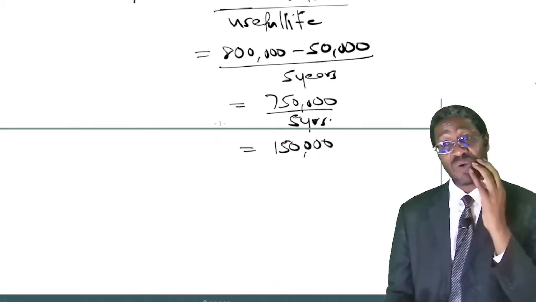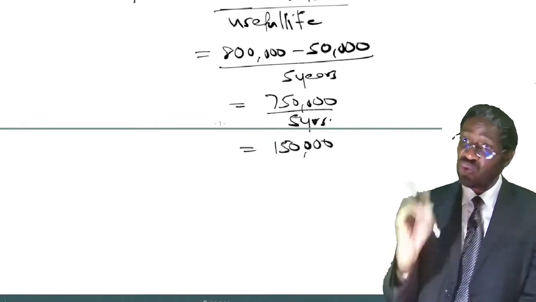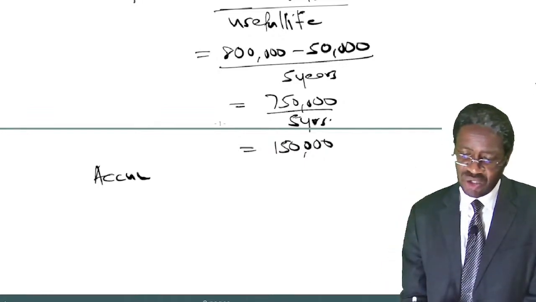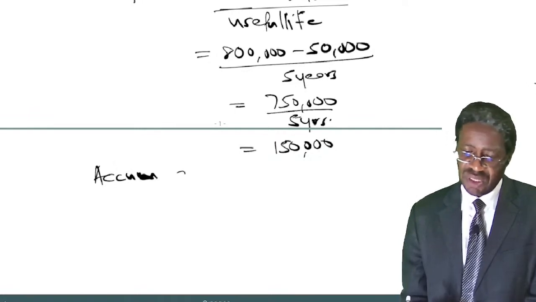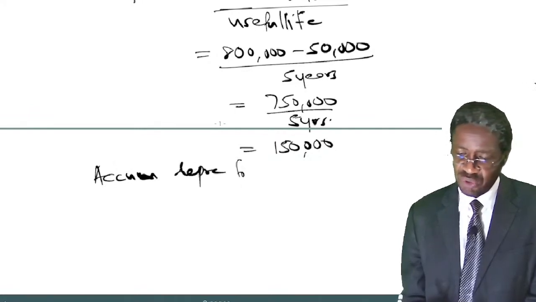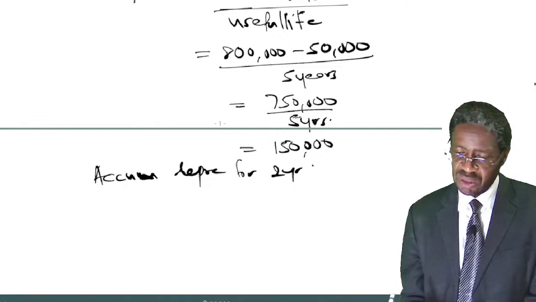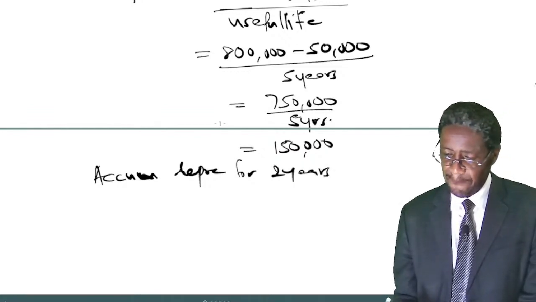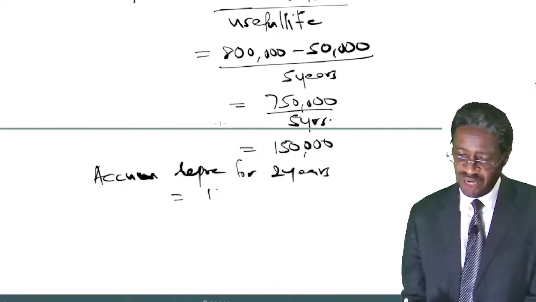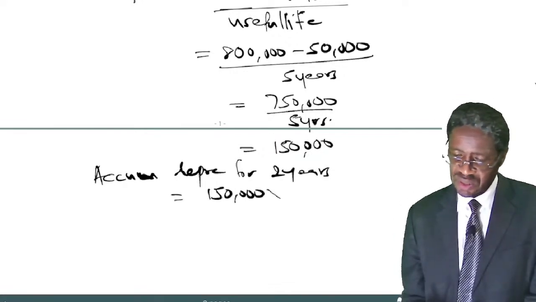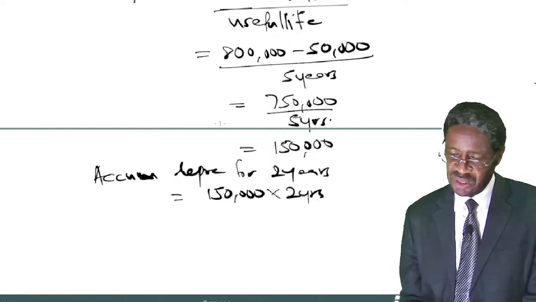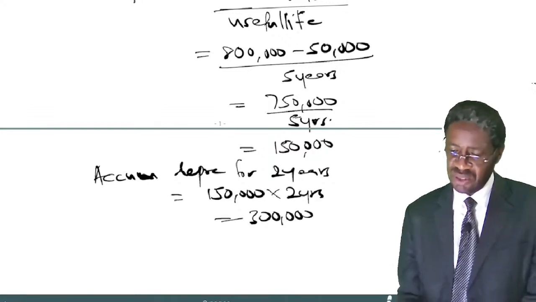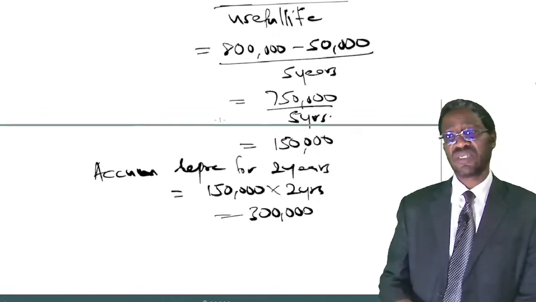Then we come and now use that 150 to get the accumulated depreciation for 2 years. It will be 150,000 times 2 years, and that gives us 300,000.